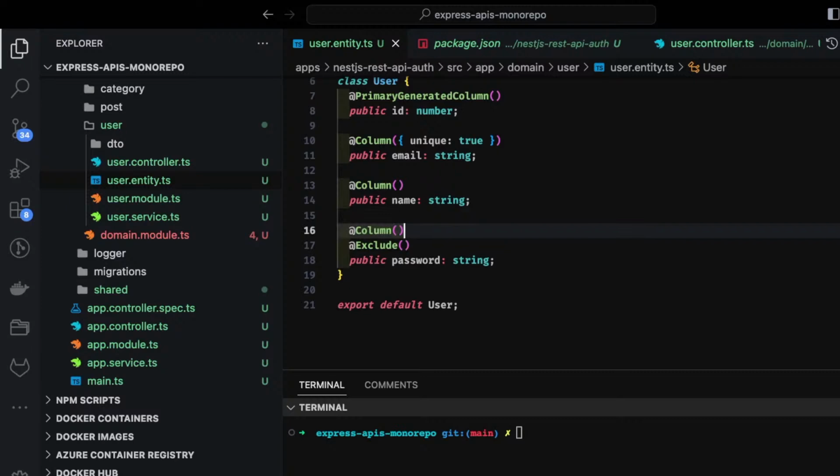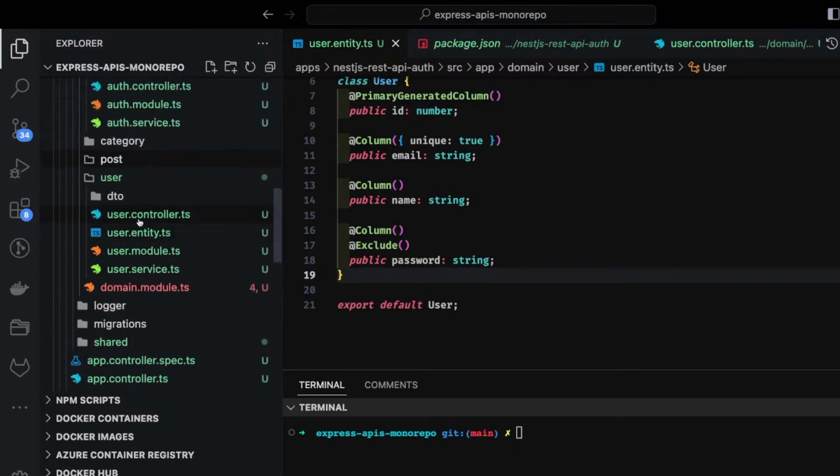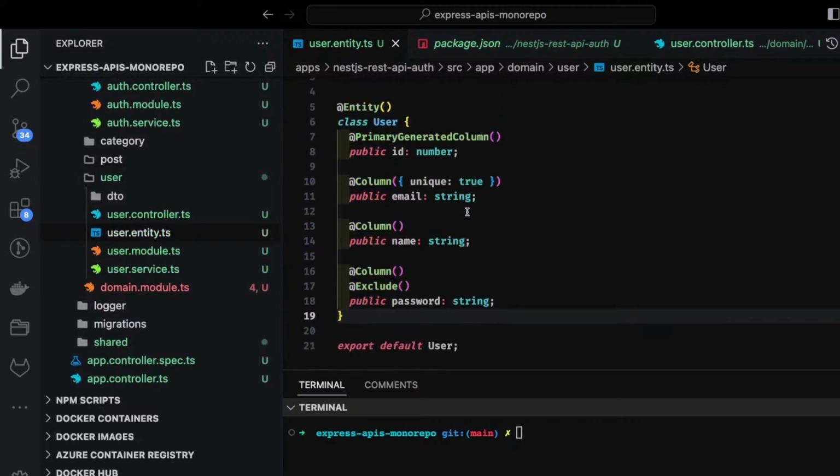Okay, this is exclude, and then this is also a column. So I will just try to build this a little fast. So we have a password, and then I also have the post domain. Post domain means the user can write multiple posts, and only the logged in user would be able to create a post. So we will create some kind of relationship between the user and the post. For now, this is simple stuff. Here we have the user entity, and let's keep these simple 3-4 properties.